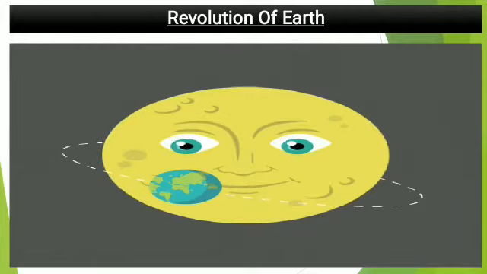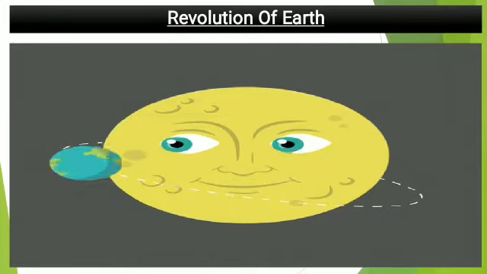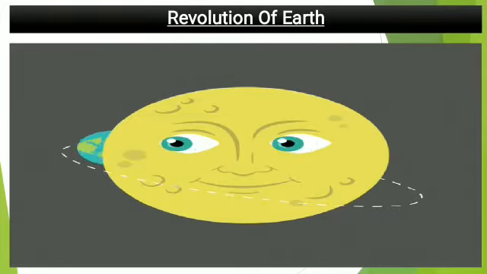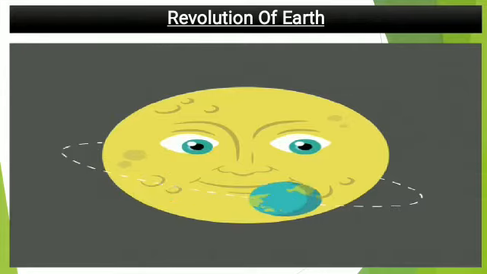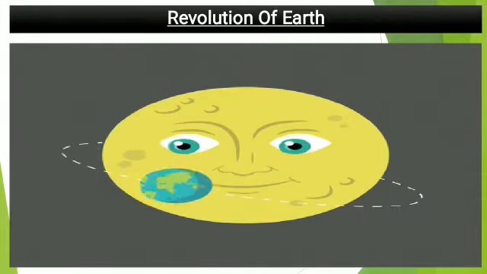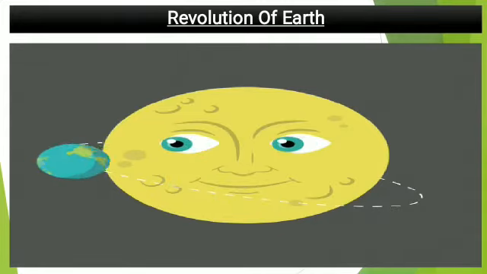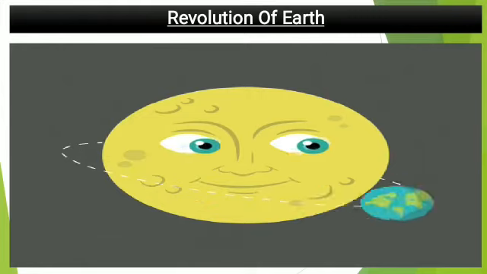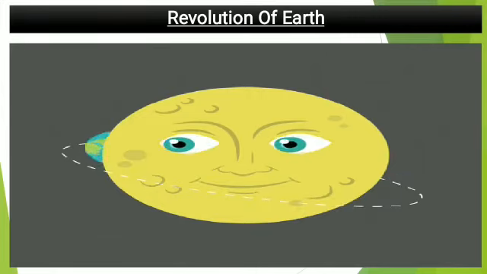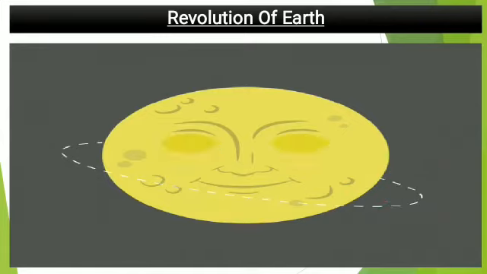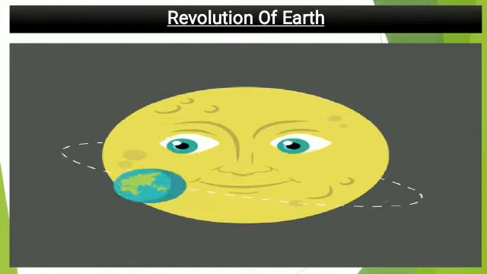So next part is revolution of the earth. In this figure you're clearly seeing that earth is revolving around the sun. So when earth revolves around the sun, that process is called revolution of the earth. I will make you understand the difference between revolution and rotation.